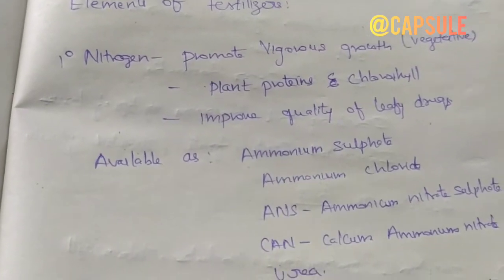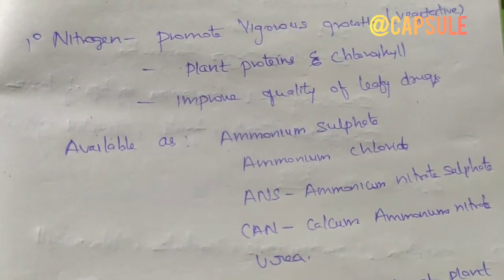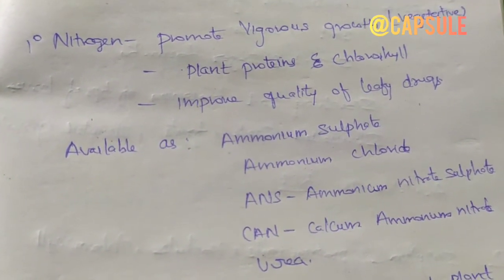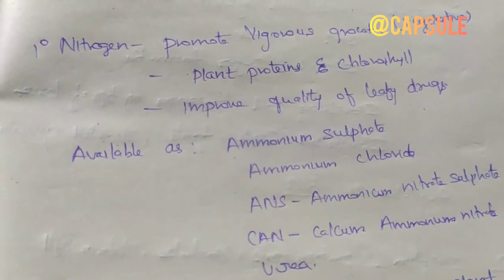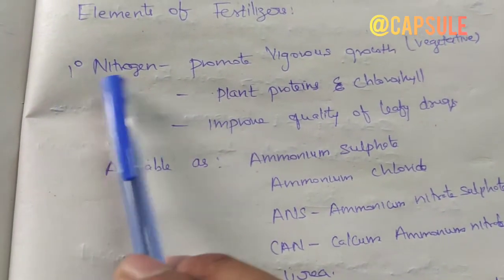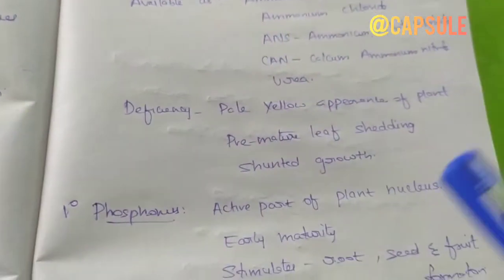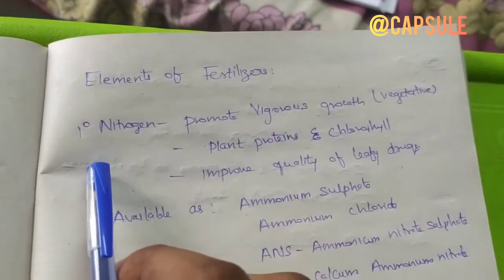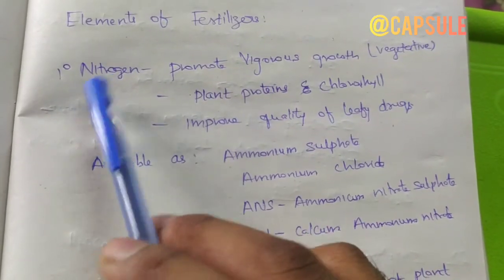Before this, we must know that these plant nutrients are classified into 3 types: primary nutrients, secondary nutrients and trace elements. I have indicated before each element as primary nutrient, and in case it is secondary, with a secondary symbol, and trace elements with T. Number 1, first one, nitrogen.